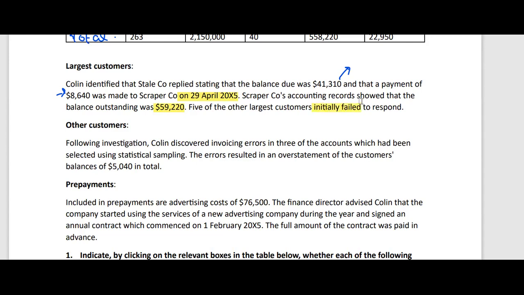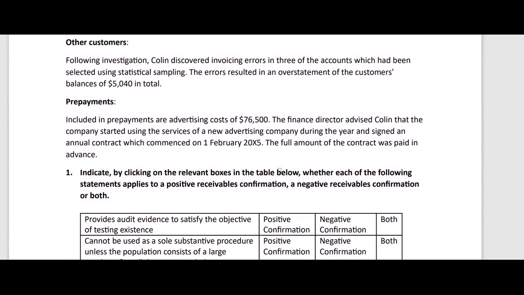So they didn't respond at all initially. Then for other customers, another piece of information is provided that states that following investigation, Colin discovered invoicing errors in three of the accounts which had been selected using statistical sampling. There were errors in the balances, and the errors resulted in an overstatement of the customers' balances of 5,040 in total.